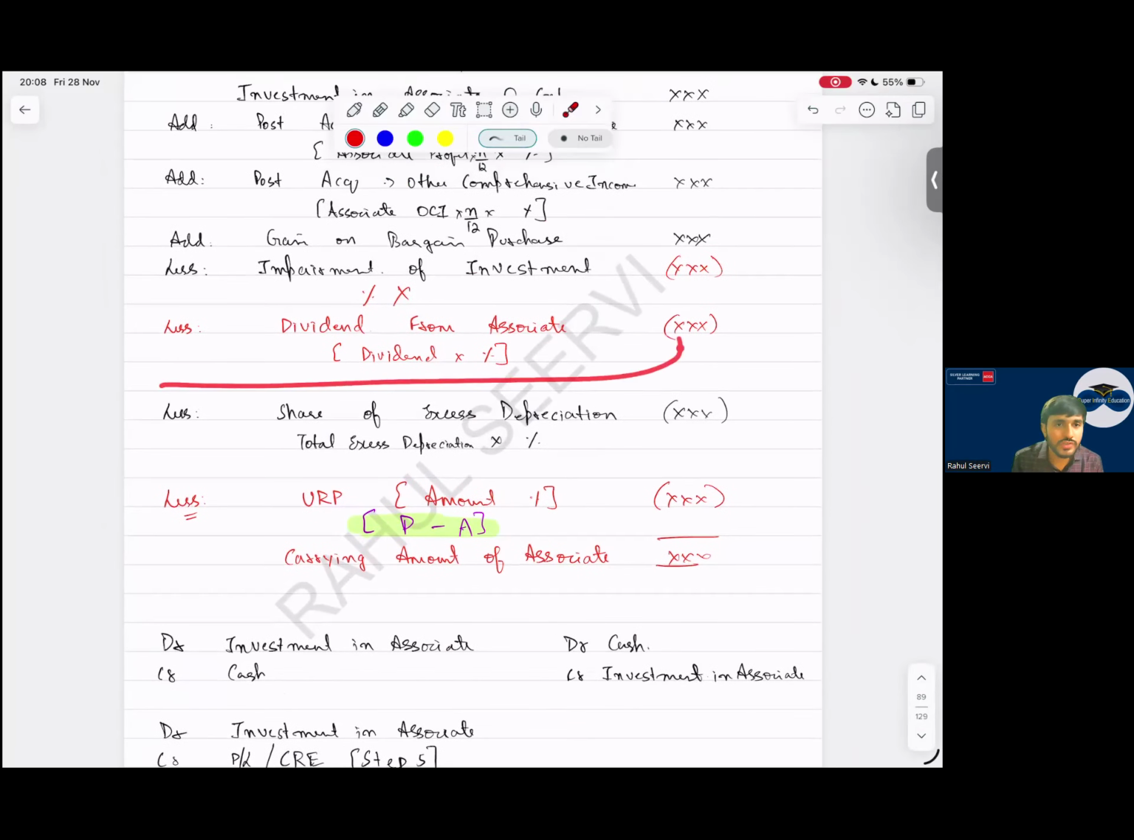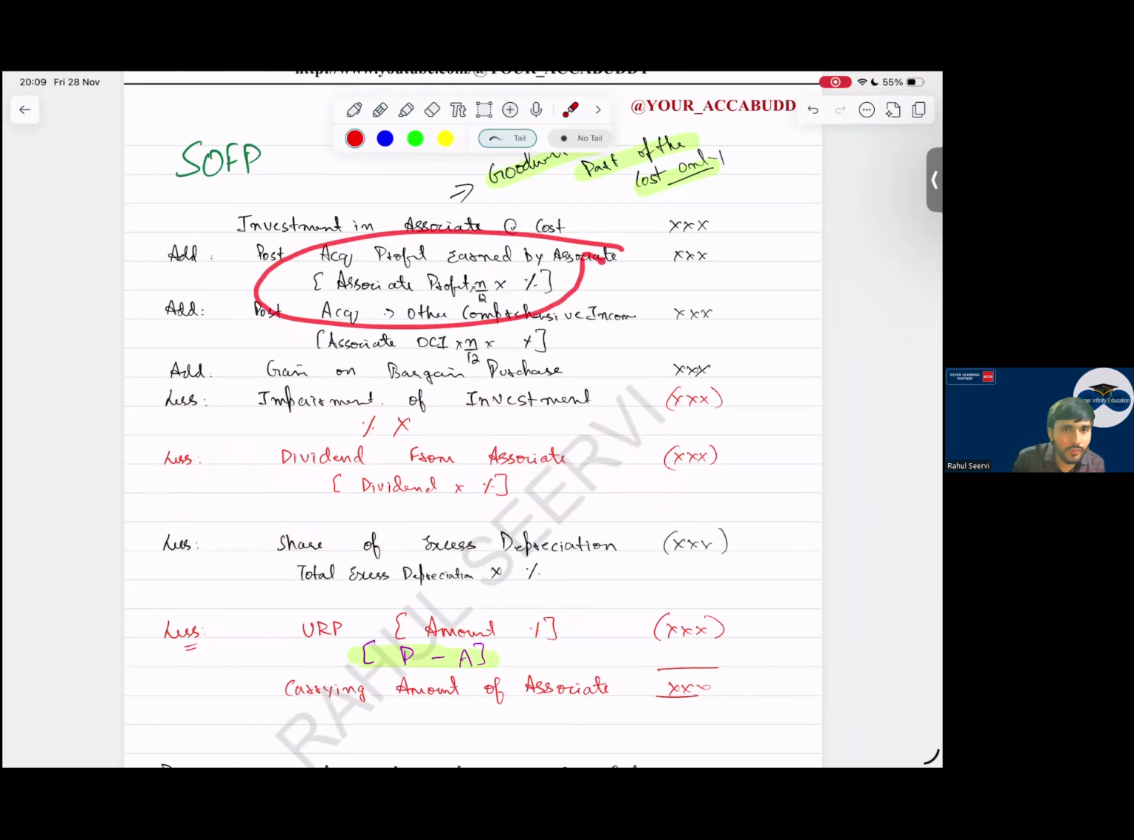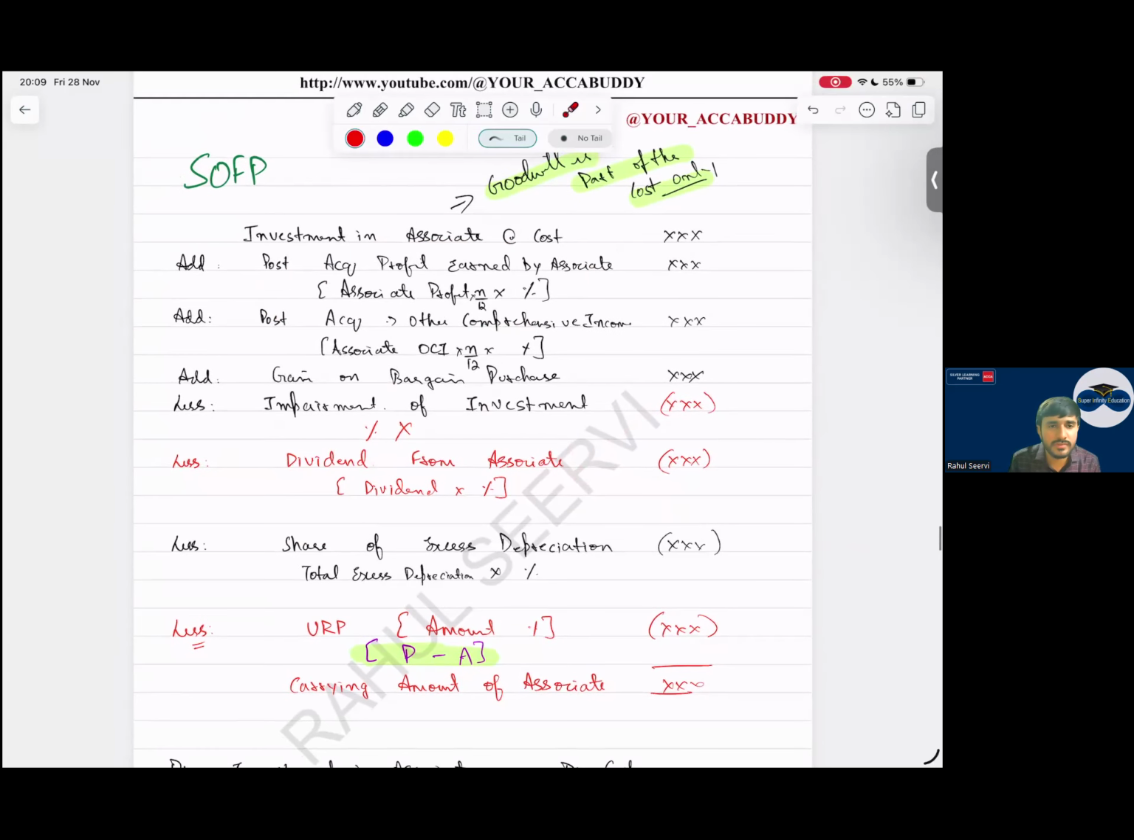Why am I reducing this? Because we are realizing the amount. In this, the profit is there, and from this profit only I'm getting the dividend. So I'll reduce it. That is the reason. Yes, sir.